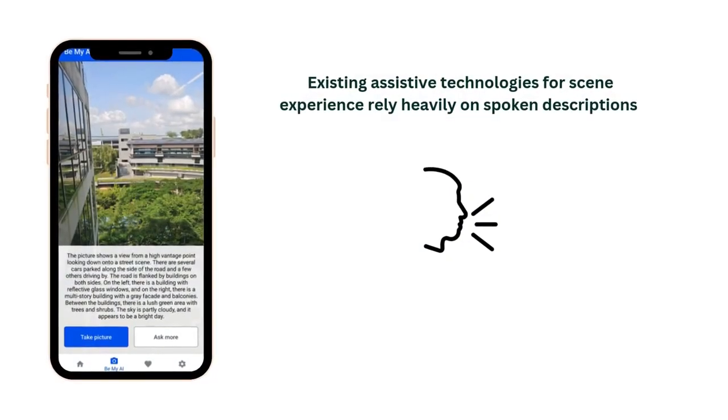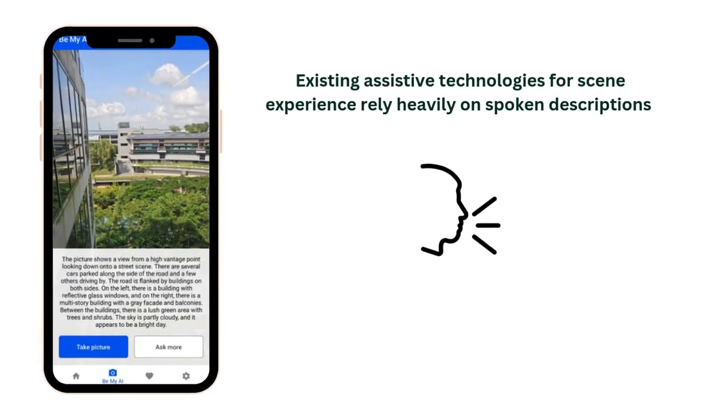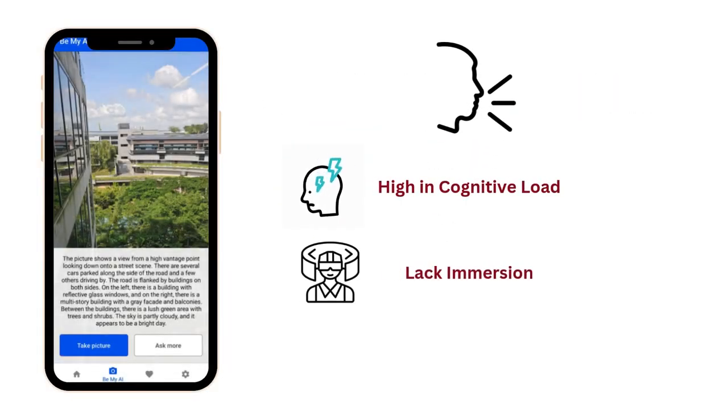Existing solutions like the app Be My Eyes rely heavily on spoken descriptions. Speech descriptions often impose a high cognitive load, and they lack immersive qualities necessary for an enjoyable experience.